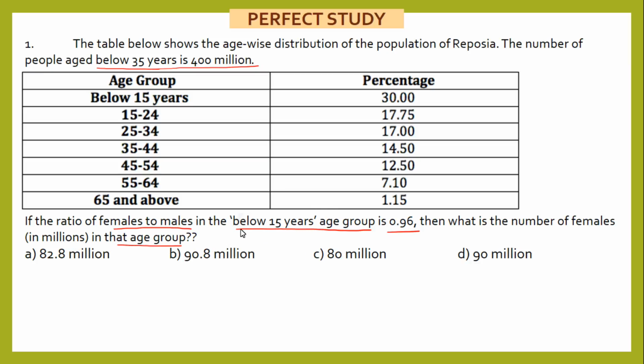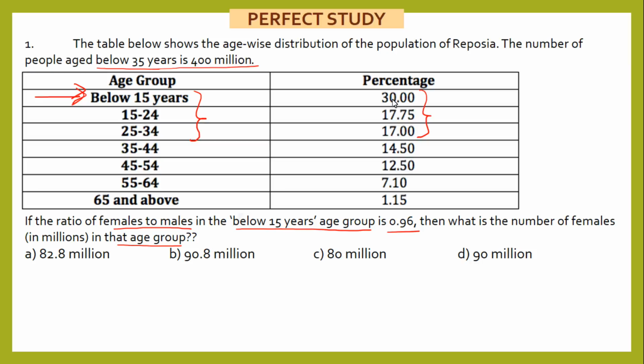So we are talking about the below 15 years age group, this particular age group. And we need the data in number. The number is also given here, that is below 35 years, that is 400 million. Now this part is tricky here. This 400 million is not the total data. This 400 million is only till below 35 years. That means from here to here. This is below 35. Now, what is this total of below 35?